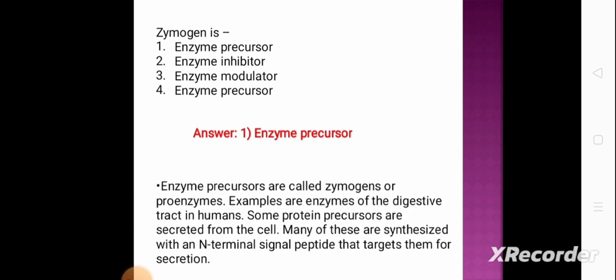Next question. Zymogen is: option 1, enzyme precursor; option 2, enzyme inhibitor; option 3, enzyme modulator; and option 4, enzyme precursor. And the correct answer is option 1, enzyme precursor. Enzyme precursors are called zymogens or proenzymes. Examples are enzymes of the digestive tract in humans. Some protein precursors are secreted from the cell. Many of these are synthesized with an N-terminal signal peptide that targets them for secretion.